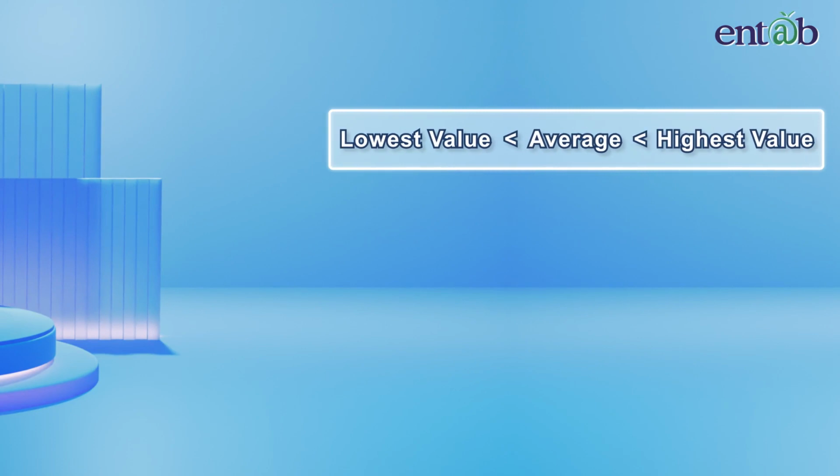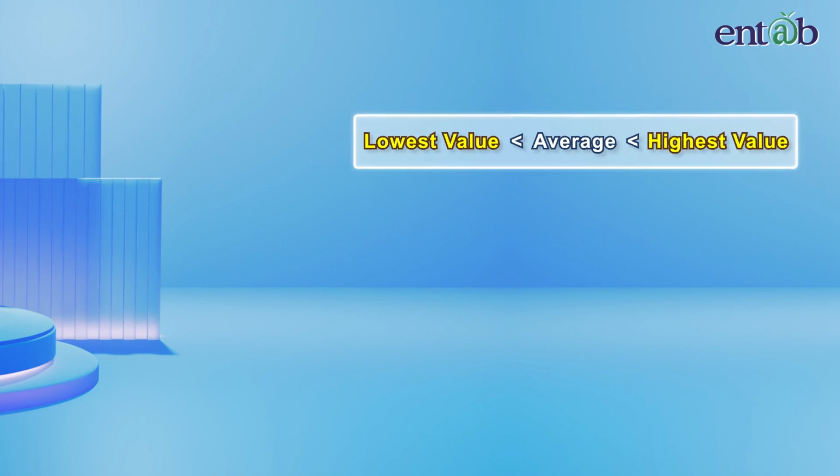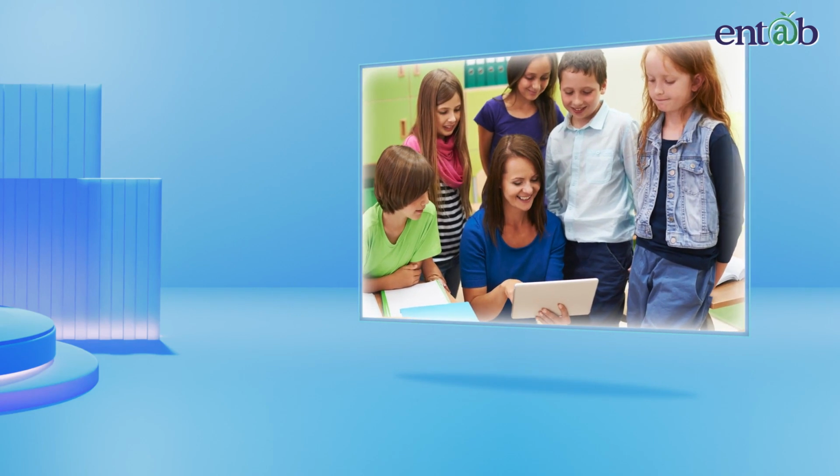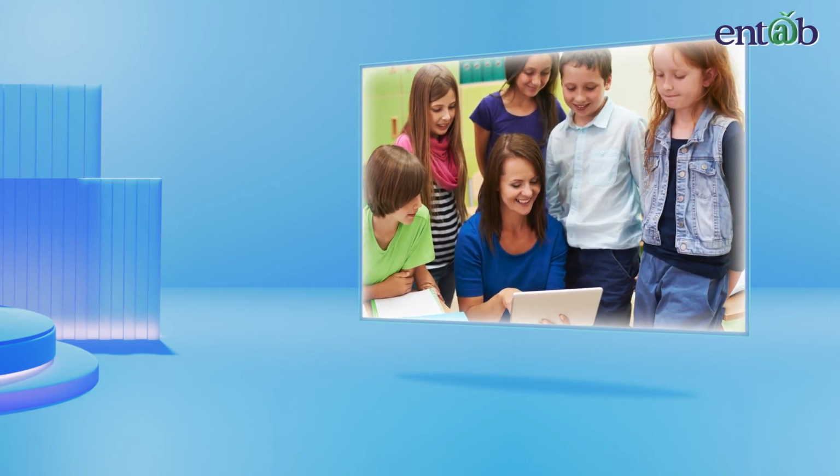Since average lies between the highest and the lowest value of the given set of data, let us understand why we identify the highest and the lowest observation of the given data. The Students' Council of a school is preparing a party for the Teachers' Day celebration.